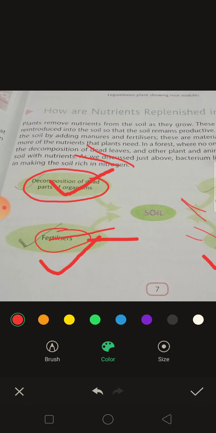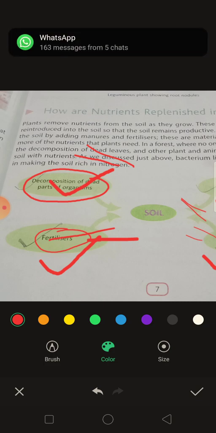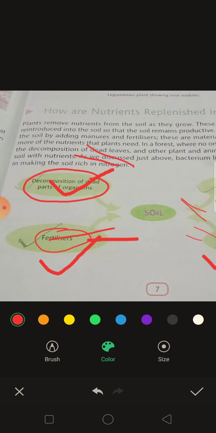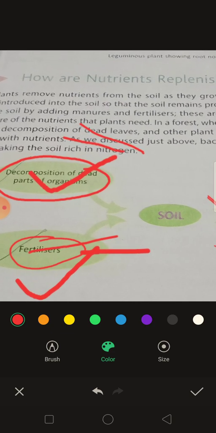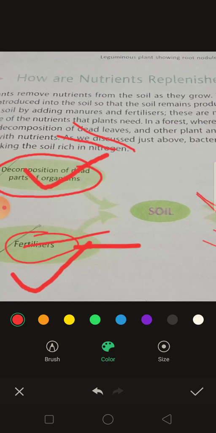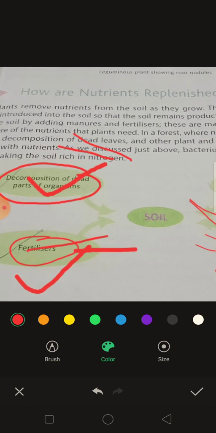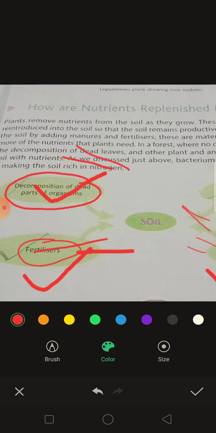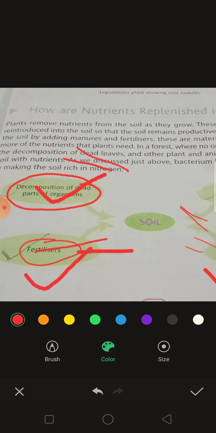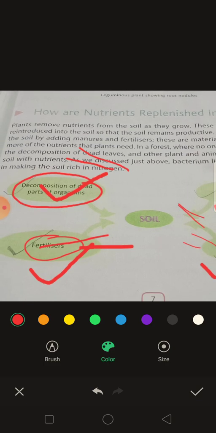These nutrients need to be reintroduced into the soil for it to remain productive. Farmers usually enrich the soil by adding manures and fertilizers. These are materials that contain one or more nutrients. They are added to the soil according to the requirement of the plant. I have also discussed with you that in the forest nobody is going to add manures, fertilizers and water to the plants, but how do the plants become healthy and grow very smoothly?